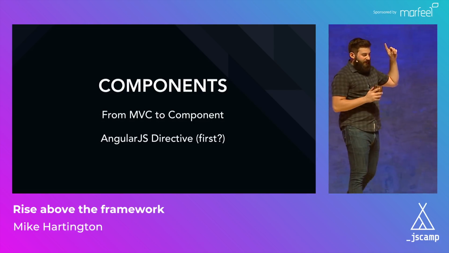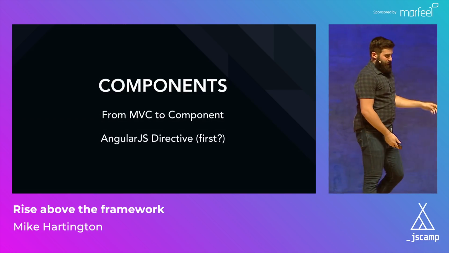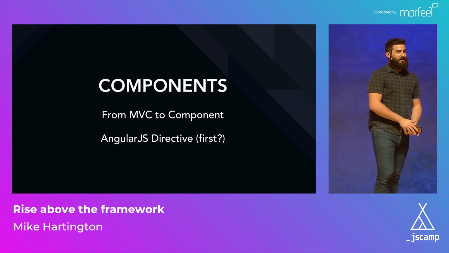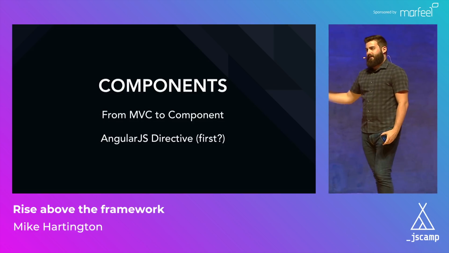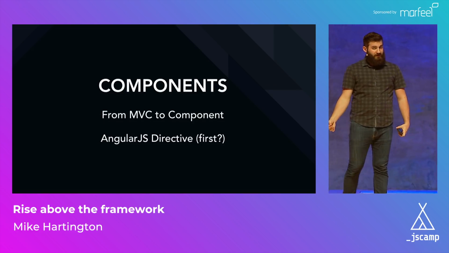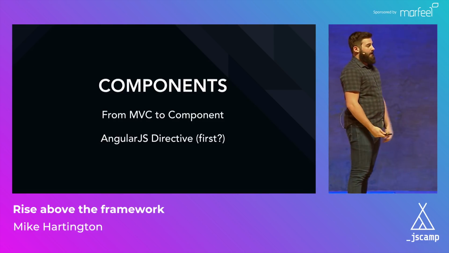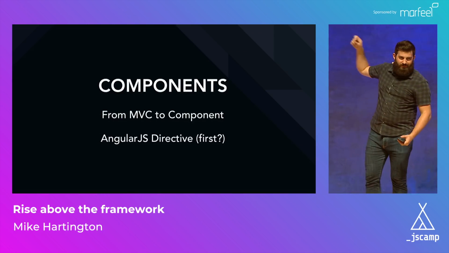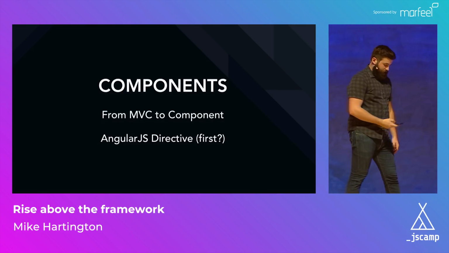And around this, we had this idea from AngularJS called directives. For anyone who hasn't written AngularJS, it's essentially a way to say, I have a custom tag, and here's its functionality that should be implemented on it. It might have some exported properties that users can pass data into. I'm probably wrong about this, but I like to think that this was the first kind of idea of a component in the browser, or in a framework.